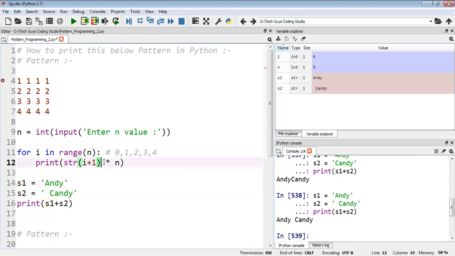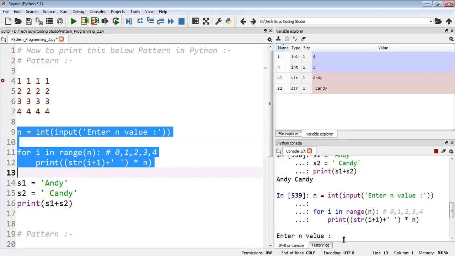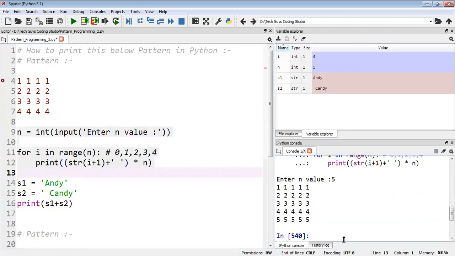So what I will do here: this is a string, we know, right? So first I will write the plus symbol, then I will write here a space. Okay, space I will give, and I will add another variable. Okay, so this bracket is closed, this bracket is closed, and I'll take one more bracket here. Now all the brackets are closed. Now I will execute this line. Now enter the n value. While asking, I enter 5, and you can see now we got the spaces. Like this I got the output.